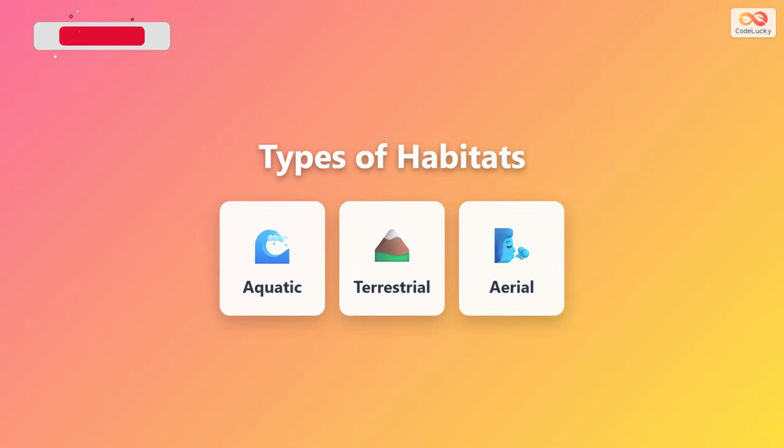Habitats can be broadly classified into three main types. Aquatic habitats are water-based environments like oceans, rivers, and lakes. Terrestrial habitats are land-based environments such as forests, grasslands, and deserts. Aerial habitats refer to environments where organisms spend significant time in the air, though most aerial organisms still depend on land or water habitats for other needs.